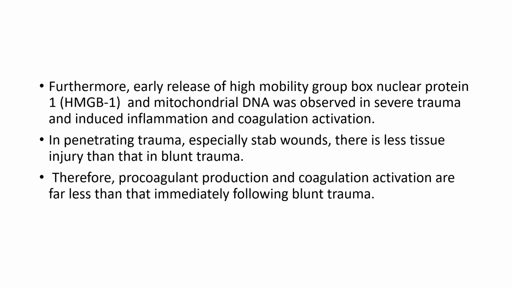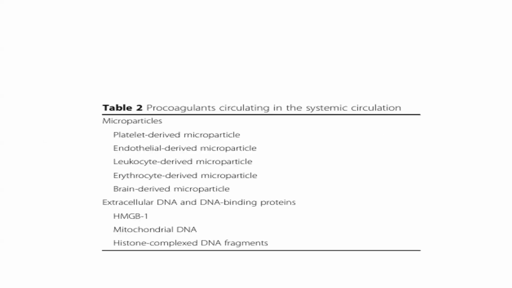In penetrating trauma, especially stab wounds, there is less tissue injury than in blunt trauma. Therefore, procoagulant production and coagulation activation are far less than that immediately following blunt trauma. Procoagulants circulating in the systemic circulation are microparticles: platelet-derived, endothelial-derived, leukocyte-derived, erythrocyte-derived, and brain-derived microparticles. Then extracellular DNA and DNA-binding protein, HMGB1, mitochondrial DNA, and histone-complexed DNA fragments.